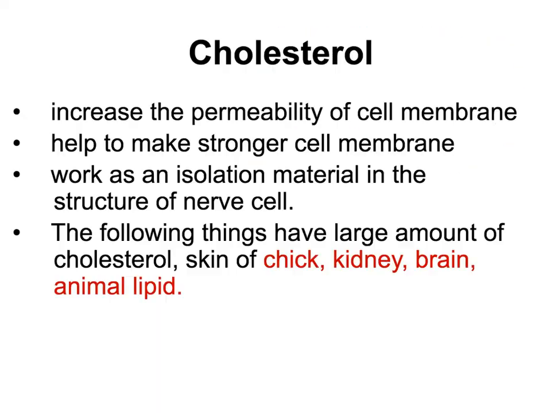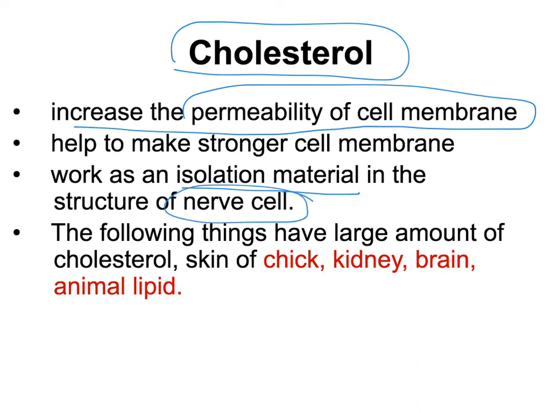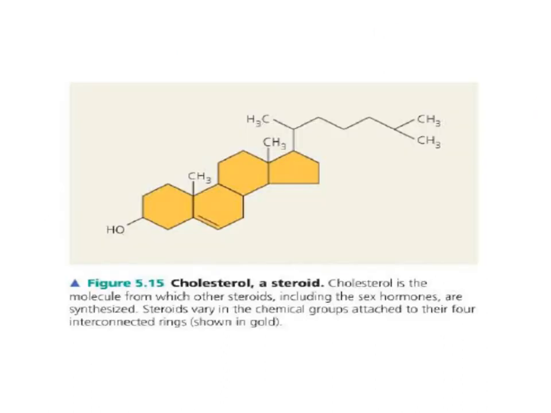This is the structure. Cholesterol increases the cell membrane permeability. Therefore, cholesterol is found again in the structure of the cell membrane and works as an isolation material in the nerve cell, the myelin sheath. And we can obtain cholesterol in our food if we eat cheek, kidney or brain or animal lipid. You see, this is the 4-ring structure of cholesterol.